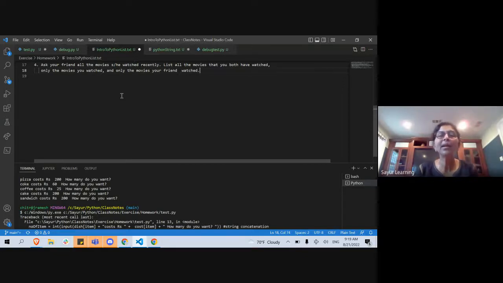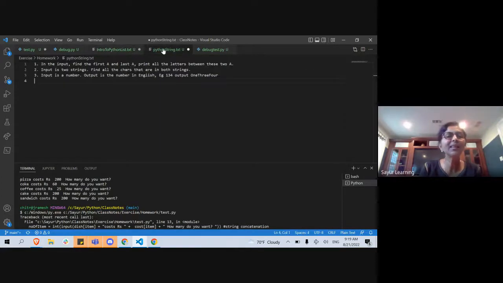And I also have string name. I think I have some. Okay, maybe I'll take this one. Yeah, this one I want to make sure you guys understand. Input is a number, output is the number in English. So 134, I don't want you to say one, three, four, just say one hundred thirty-four. How do you do it? It's a really simple problem. So I'm going to upload it in GitHub and give you the link, and